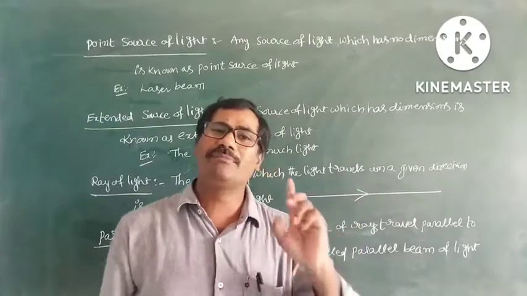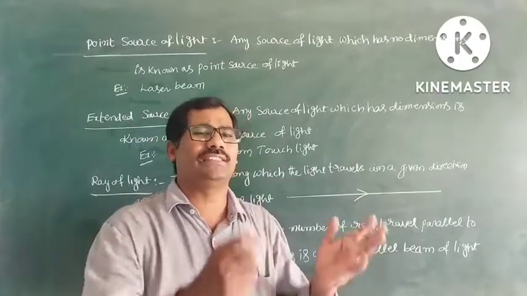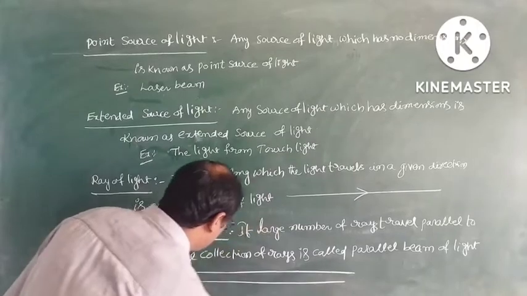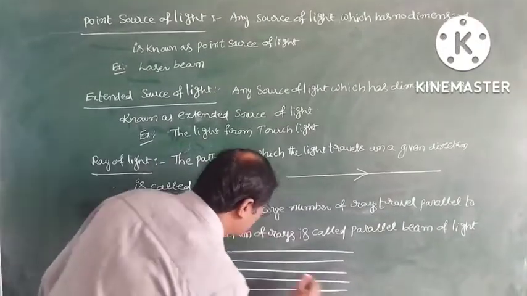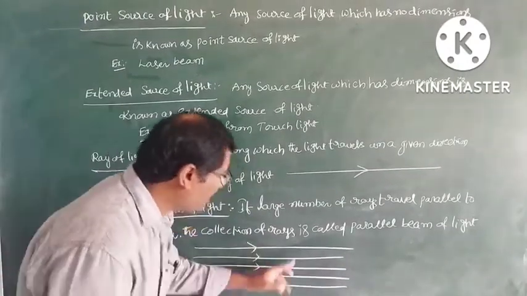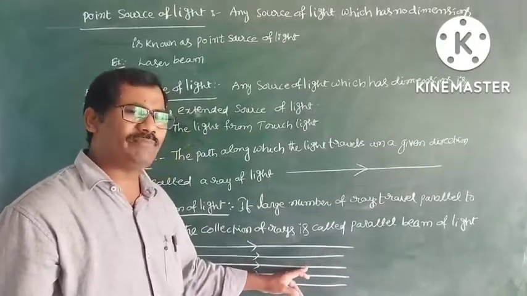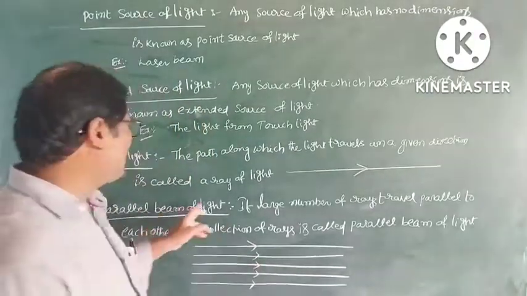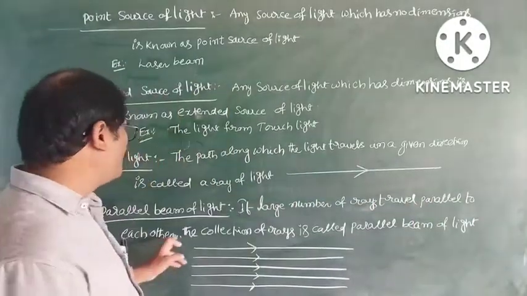What is a parallel beam of light? A large number of rays travel parallel to each other.